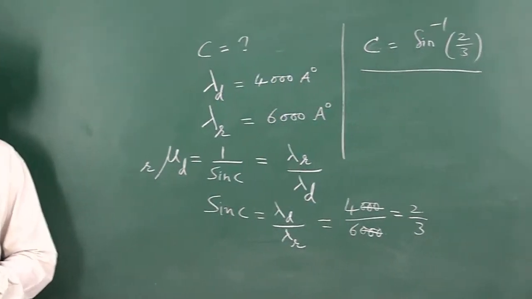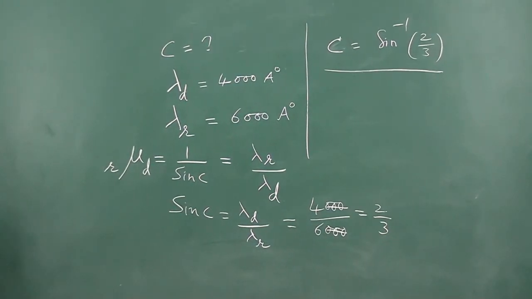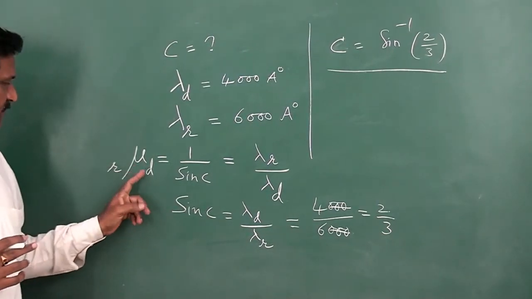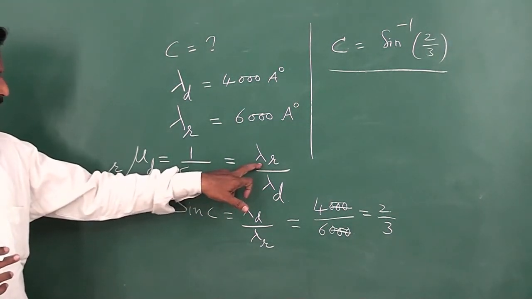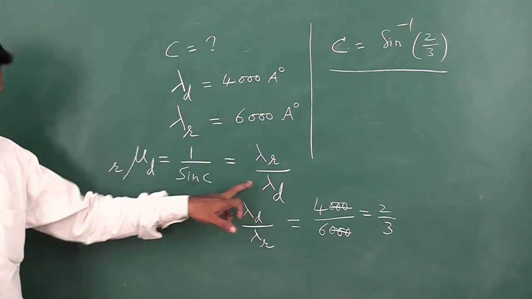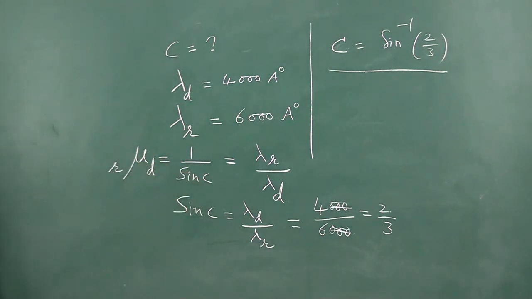So in terms of wavelengths, you can write the refractive index of denser with respect to rarer as the wavelength of light in the rarer medium by the wavelength of light in the denser medium. This is equal to 1 by sin C, the critical angle. So from that you can write the critical angle as sin inverse 2 by 3.